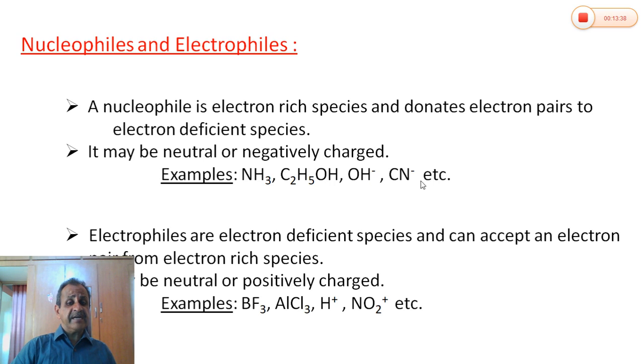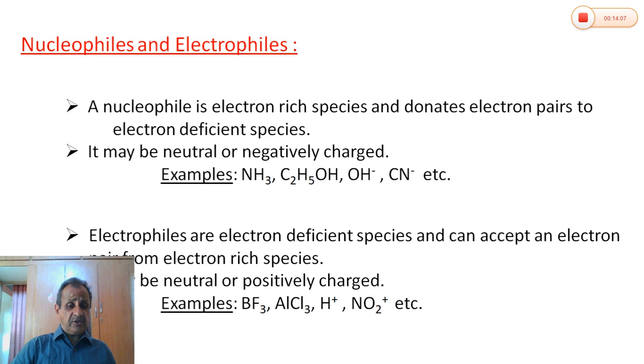OH minus hydroxide ion, cyanide ion, halide ion, they carry a negative charge, they are electron rich. Therefore, they are negatively charged nucleophiles. Second type, electrophiles are electron-deficient species and readily accept a pair of electrons from electron-rich species.